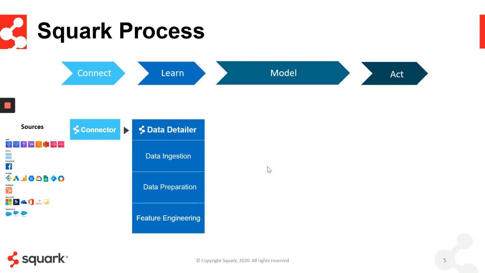In fact, Squark can do both feature engineering and feature selection. And what I mean by that is we may take 10 columns, expand them to 100, and reduce them down to 3, where those 3 are engineered columns, or maybe 2 are, and 1 is one of the original columns. So this type of data prep and data detailing process that's proprietary to Squark is pretty unique in the industry and is something that really helps the data sing once we reach the modeling stage.